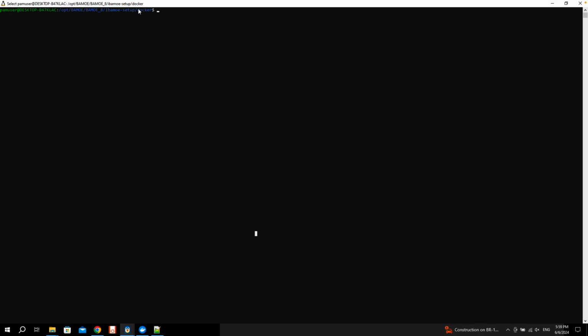So based on this, I will open here my Linux subsystem, and I will navigate to the folder where I placed my files, which is BAMOE, BAMOE 8, BAMOE setup, and the Docker folder. If I want to check the path, the path is right here.